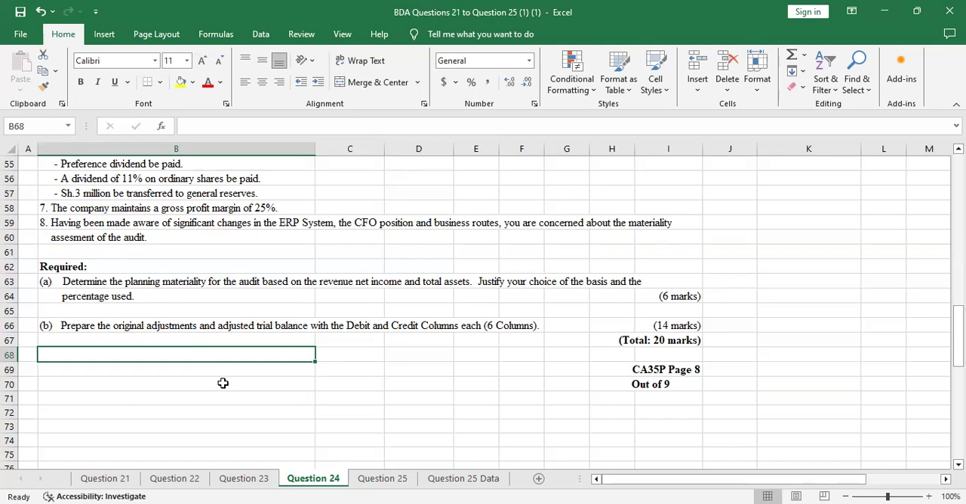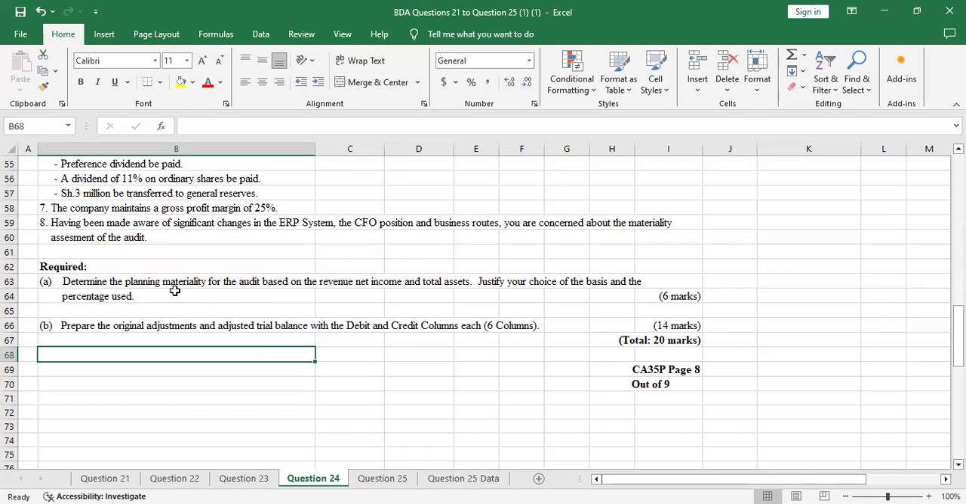Yeah, like when you misstate a statement, it will have an effect on the stakeholders. Stakeholders are the shareholders of the company. So on this question, they were telling you to determine the planning materiality. There are two types of materiality: the planning and the performance materiality.